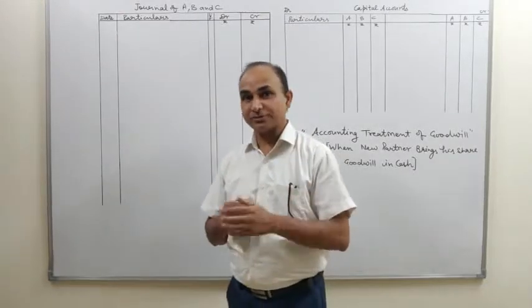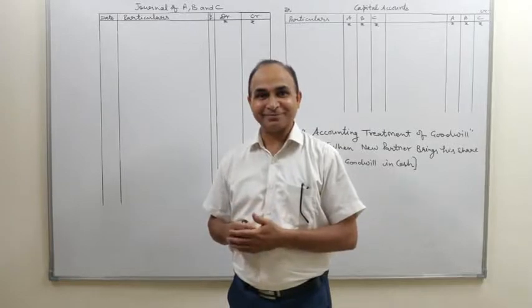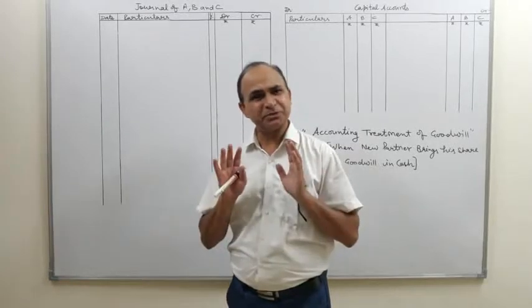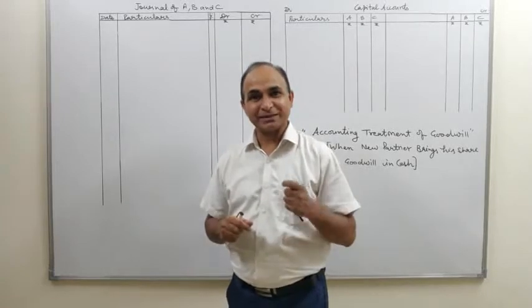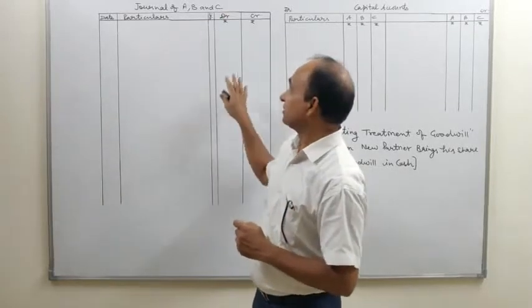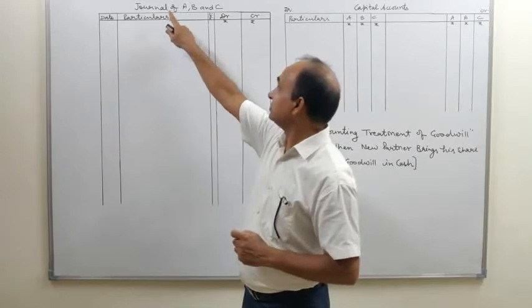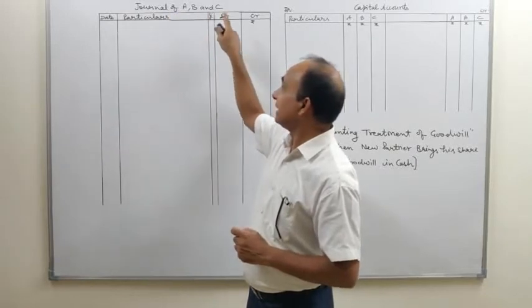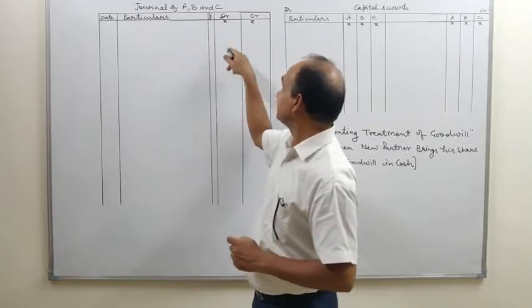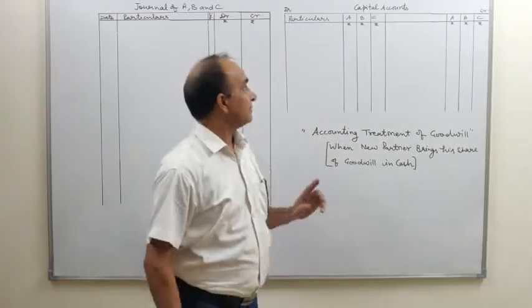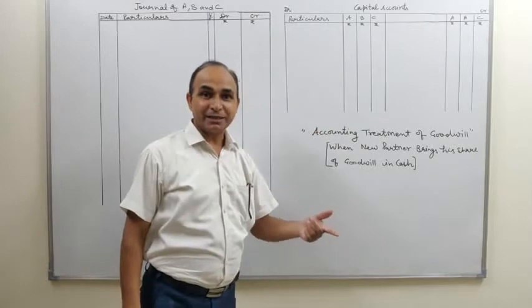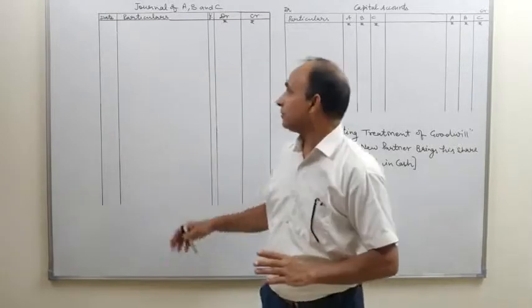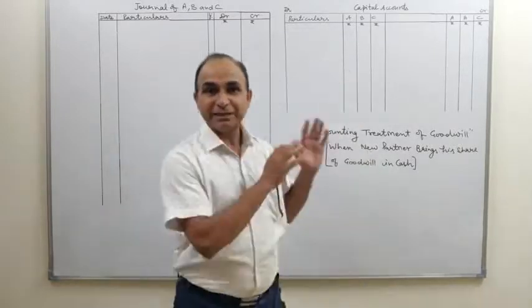So open your notebook, have a pen, and in order to understand this chapter properly, just start writing along with me. See, there is a pro forma of journal. We will write the heading Journal of A, B and C. Date, particular, ledger folio, debit, credit. You know that well. And second, capital accounts. Simultaneously, I will guide you how to post the transaction from journal to ledger.